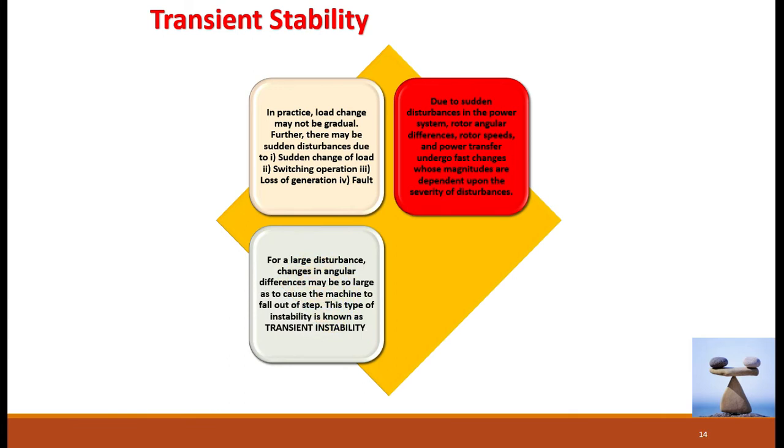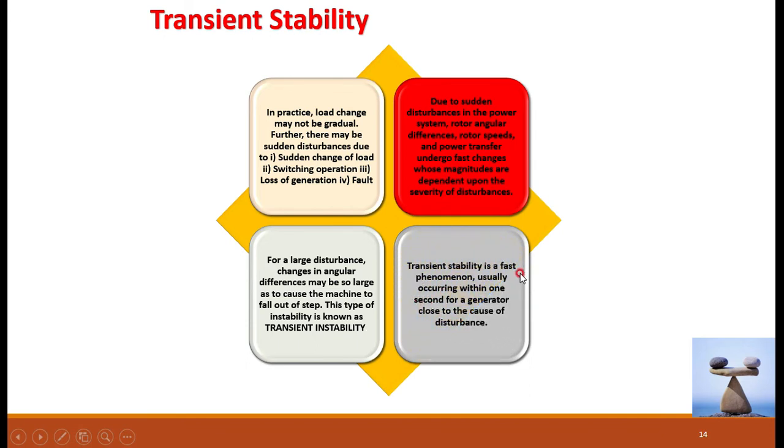For large disturbances, the change in the angular differences may be so large as to cause the machine to fall out of step. If the disturbances are very large, then angle delta goes beyond its limit, its maximum capacity, and ultimately the system goes out of synchronous position. This type of instability is known as transient instability. If there is a large disturbance in the power system, there are large rotor angle changes. In that case, it is not possible to regain the steady state condition once again. In that case, it is called transient instability.